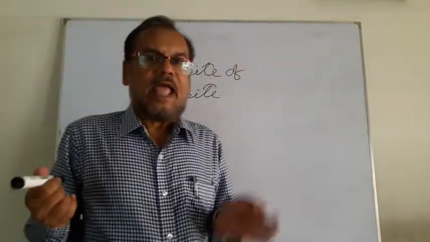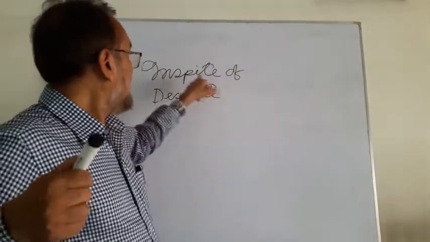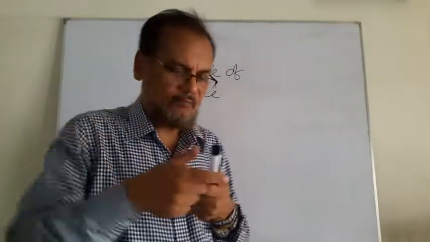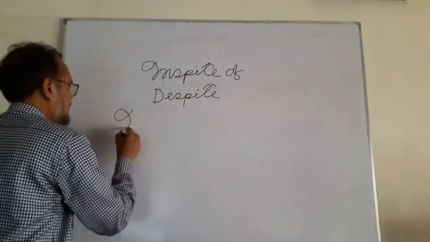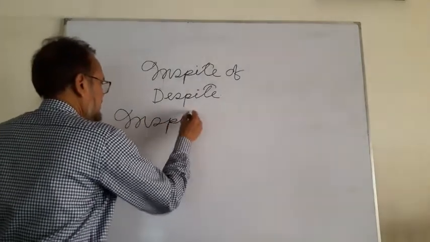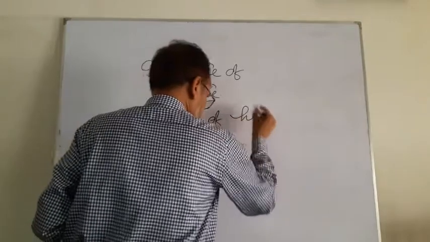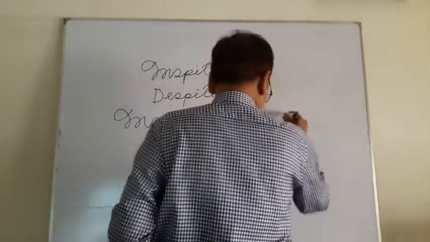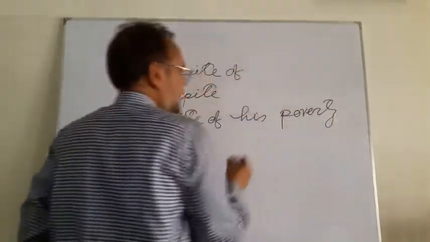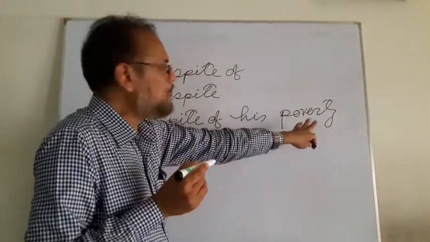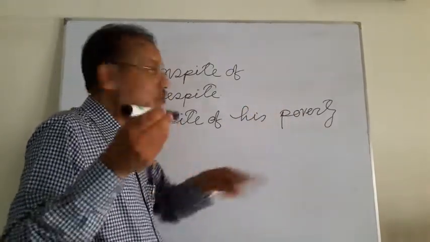And if the sentence contains, suppose, in spite of, an example: in spite of his poverty. P-O-V-E-R-T-Y. Poverty is a noun, poor is an adjective. You know very well that after the possessive case, a noun is used.